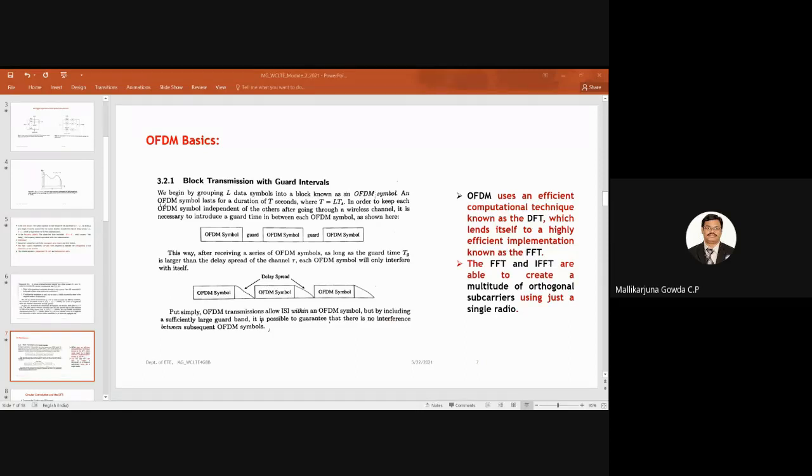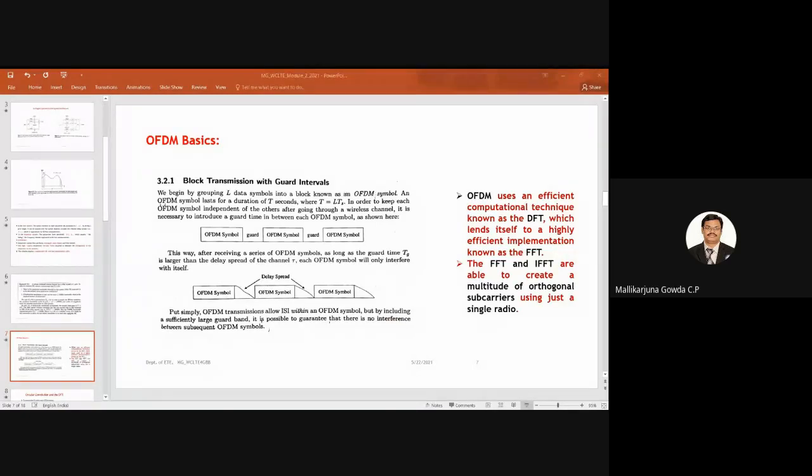What I mean is, if the guard time is much greater than the channel delay spread, there will only be an overlap of the signal within this OFDM symbol. This OFDM symbol has L data symbols, so there will be overlap of those L data symbols within this OFDM symbol. But as a block, there will be no overlap of signal from one OFDM symbol to another OFDM symbol block. Hope this point is cleared.